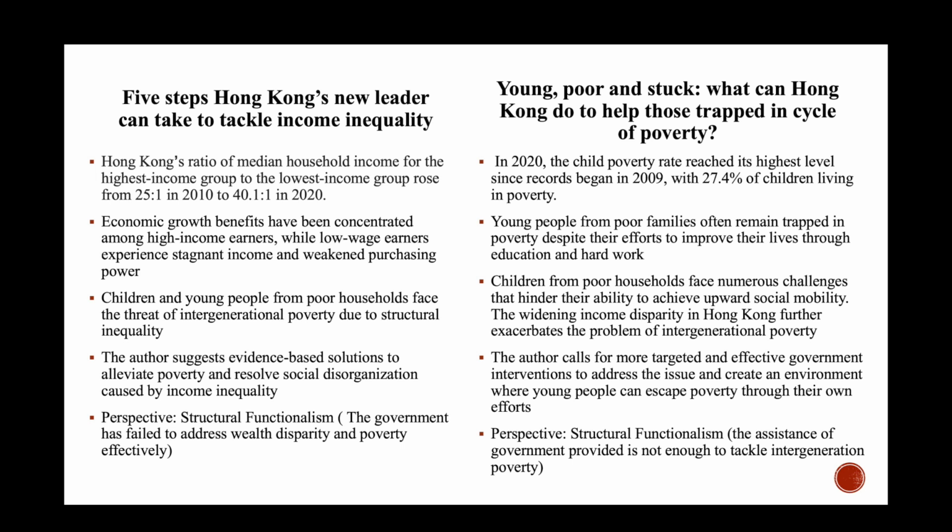The 10th article, Young, Poor, and Stuck: What can Hong Kong do to help those trapped in the cycle of poverty? Also adopts a social disorganization approach by highlighting the persistent issue of intergenerational poverty in Hong Kong and its detrimental effects on society. The author emphasizes that despite the efforts of young people from poor families to improve their lives through education and hard work, they often remain trapped in poverty due to various structural barriers.